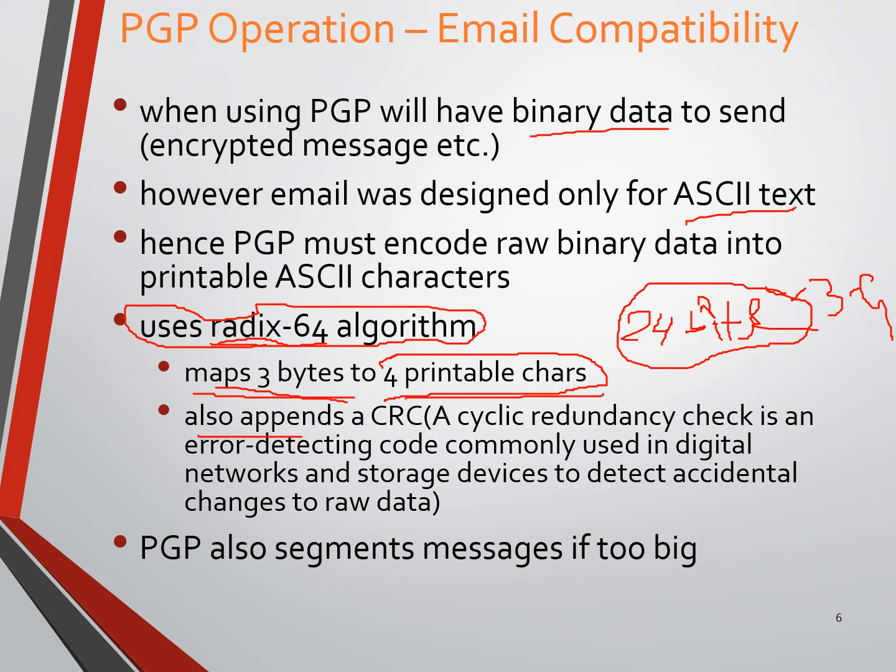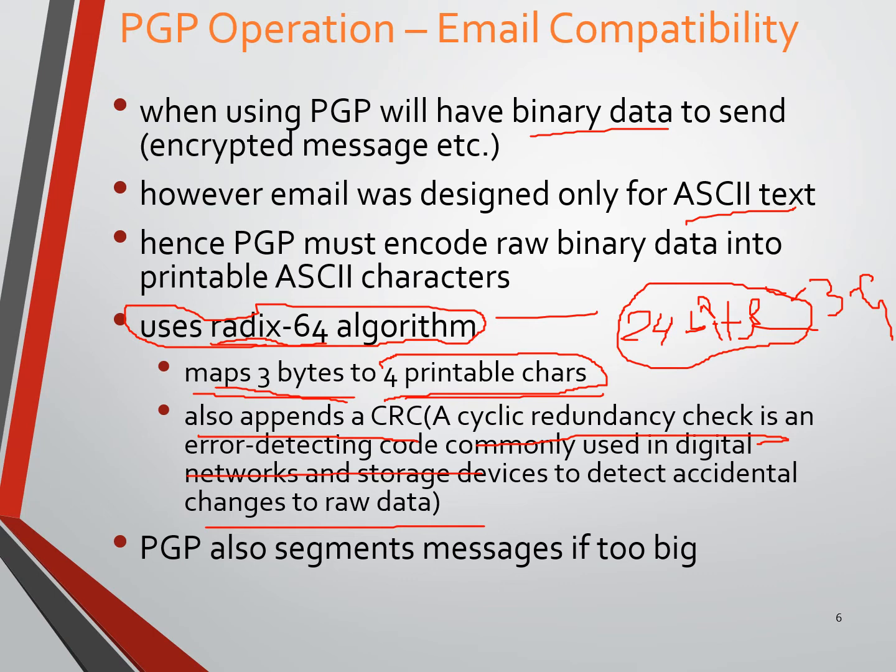It also appends a CRC. A cyclic redundancy check is an error-detecting code commonly used in digital networks and storage devices to detect accidental changes to raw data. So it's an additional service. CRC is nothing but cyclic redundancy check. If any error has happened, in order to check that error, we are placing a CRC.